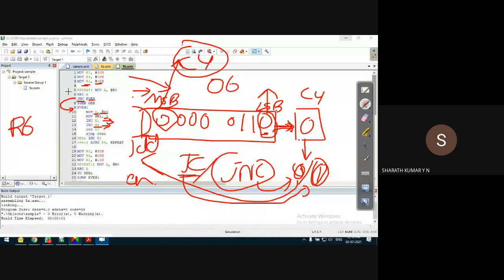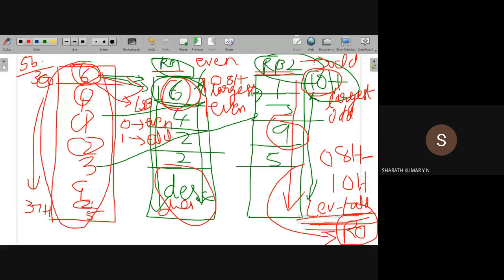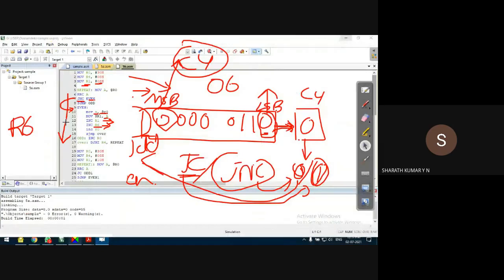At the end of the execution of this code, I have checked all the 8 numbers stored starting from 30H. Whenever carry is 0, if I increment R6, at the end of the execution of the code, the content of R6 gives the number of even numbers available in 30H. With that intention, that is just to check the number of even numbers, I'm using R6. That's all. That is the intention of R6.